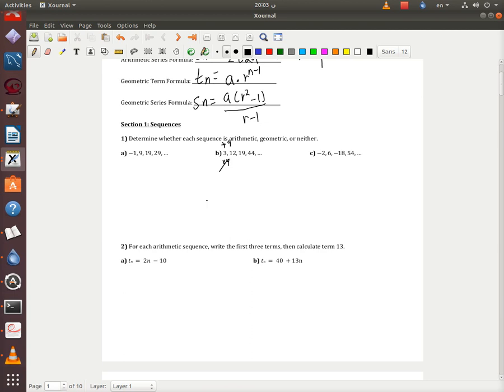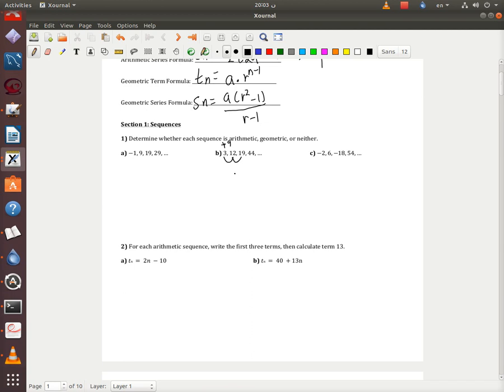Is it arithmetic? Let's see. Here we added 9, so if it's arithmetic, we must add 9 here too.